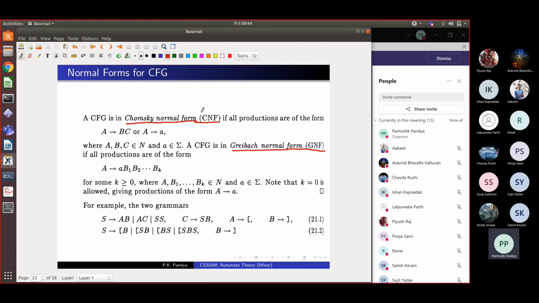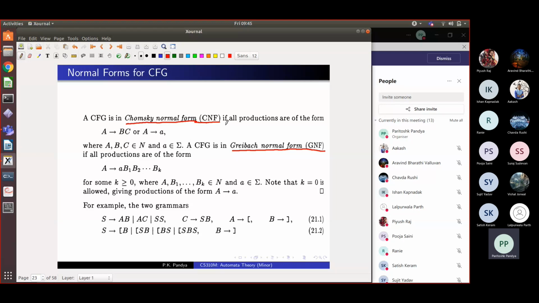This was defined by Noam Chomsky. It's called Chomsky normal form. And in short, a grammar which is in this special form is called CNF. And a grammar which is in this special form is called GNF. I'll tell you what these forms are. So they are also context-free grammars, but the rules have a special form. Just as you have arbitrary differential equations, and then you talk about first order differential equations, or you have polynomials, and then you talk about second order polynomials, which are a subclass. Here is a subclass of grammars called Chomsky normal form grammars, CNF. And here is another subclass called GNF.